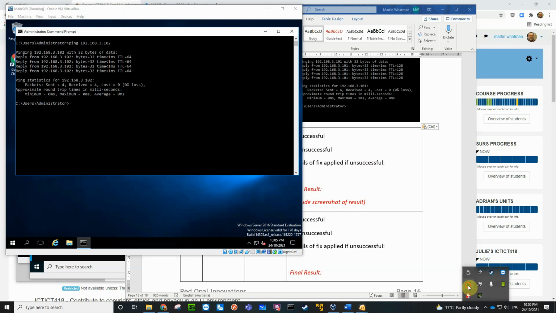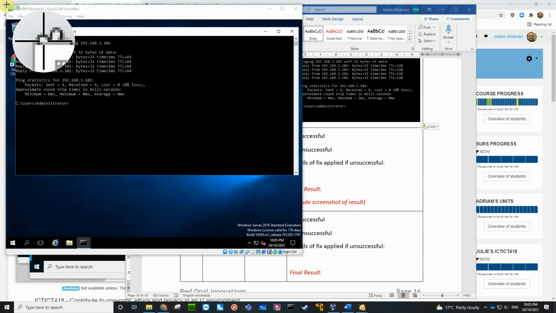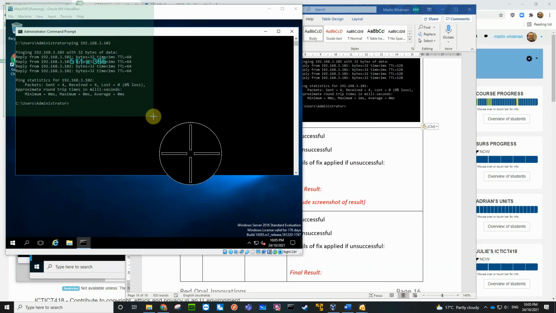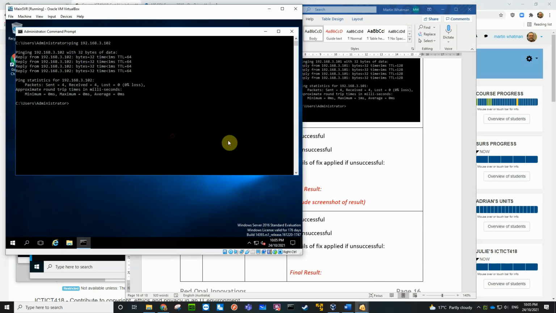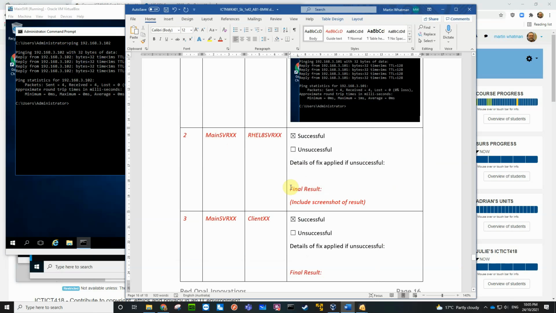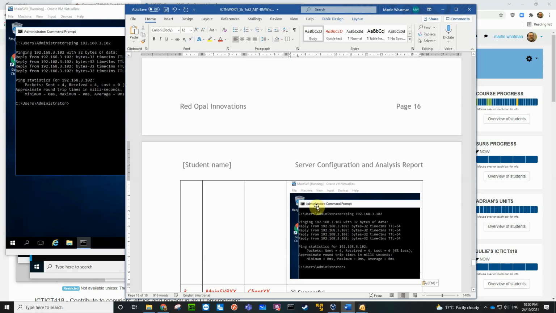And we want to ping, we want to show that, capture that region. So this is main server to the Red Hat. Main server to Red Hat. Include the result, Control V.